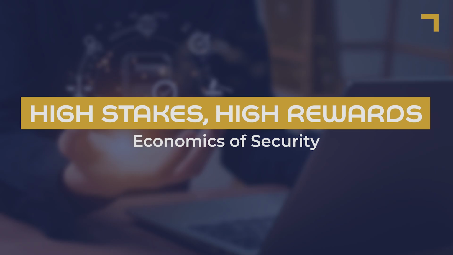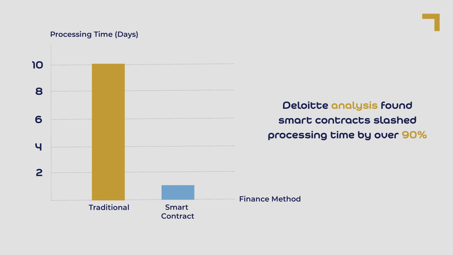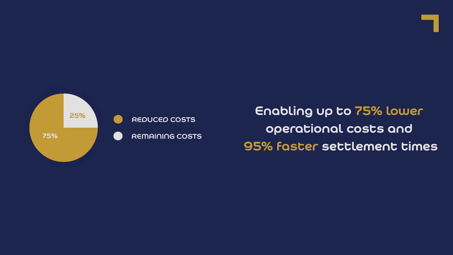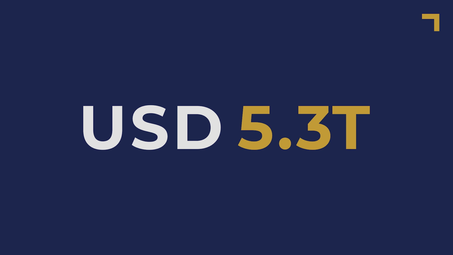and governed. We need to understand that blockchain use cases and adoption have expanded with each passing year, and the benefits they have brought have also been extraordinary. A Deloitte analysis found that in trade finance, smart contracts reduced processing times from around 10 days to less than 24 hours. Other studies show that smart contracts can reduce operational costs by up to 75% and speed up settlement by as much as 95%. According to ARK Invest, decentralized applications and smart contract platforms could reach a market value of over $5.3 trillion by 2030, as more financial assets move on-chain.